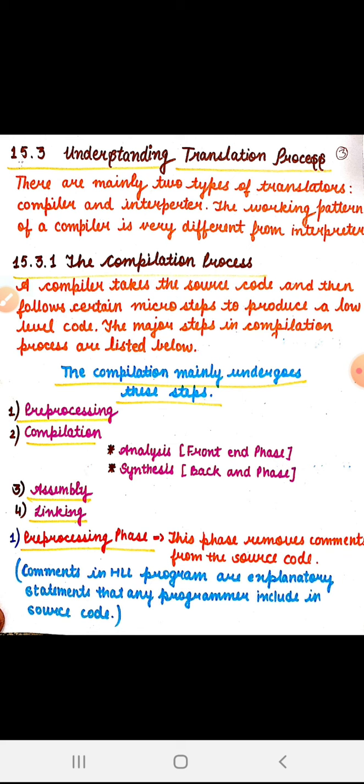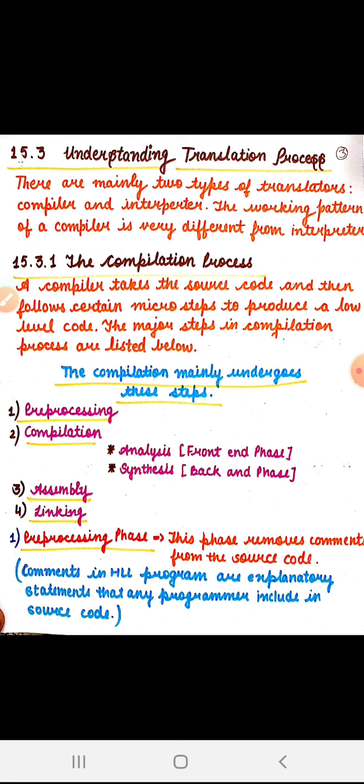A compiler is a collection of programs that takes source code and converts it into machine code or binary code in one go. But an interpreter converts source code into binary code or machine code line by line.